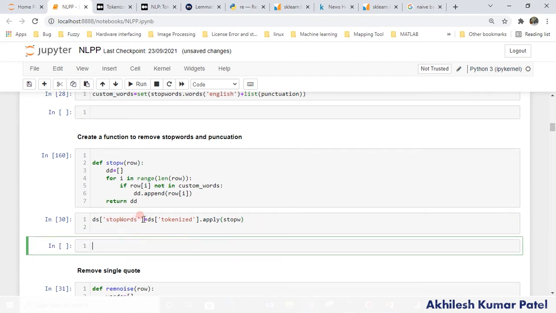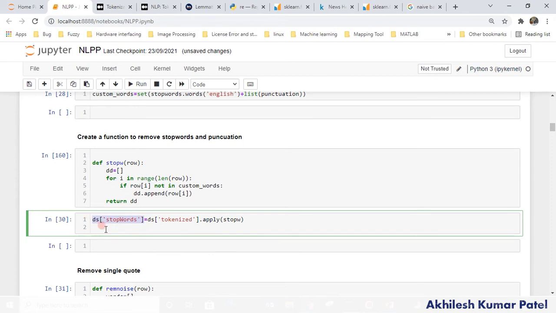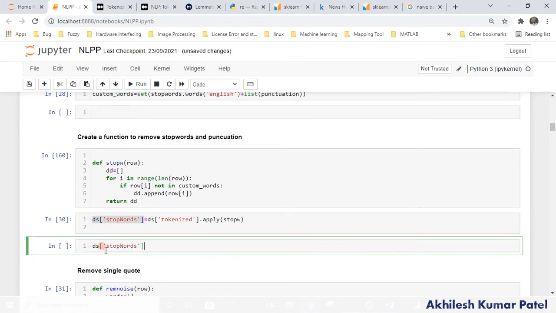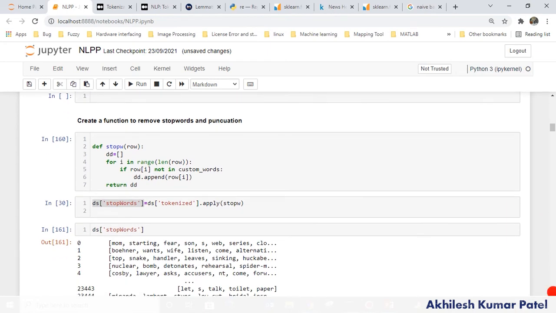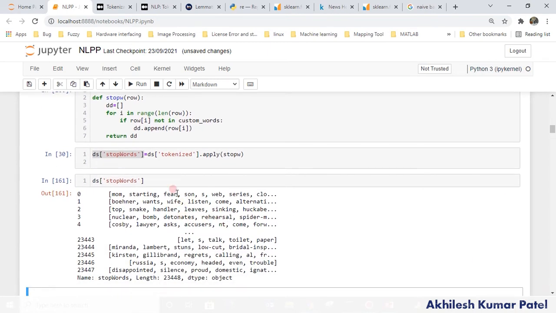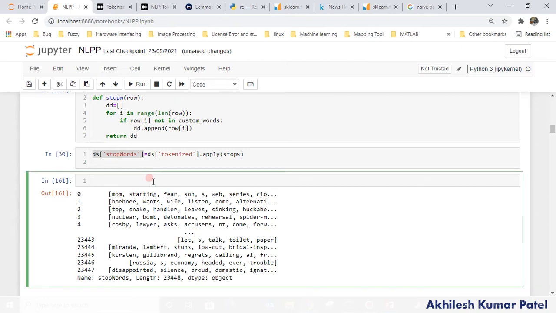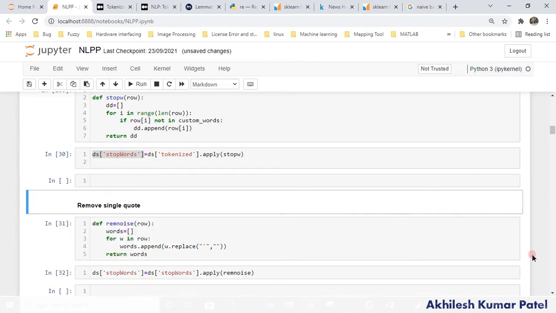So in this, if I type here, we'll get those words here, right? Perfect. So all those words which I don't require are removed. Still you see that we have single letter words that we also need to remove from here. So in the next section we will do those things also.